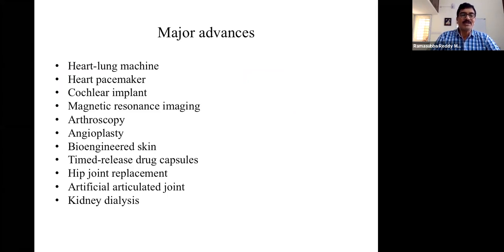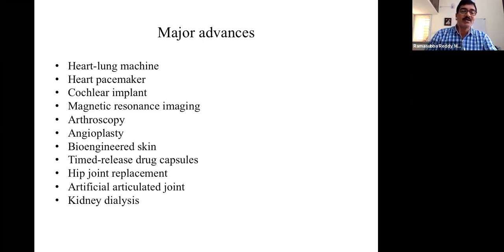Yeah, if we see the major advancements in this instrumentation, as we have discussed, heart-lung machine, heart pacemaker, cochlear implant. This again we didn't mention anywhere. So here, this one is a small electronic device which is placed inside the ear. Normally, we come across people who are deaf. They'll be using some amplifier or hearing machine, what we call. So generally whatever we speak, that will amplify like our loudspeakers, and it will present to this subject.